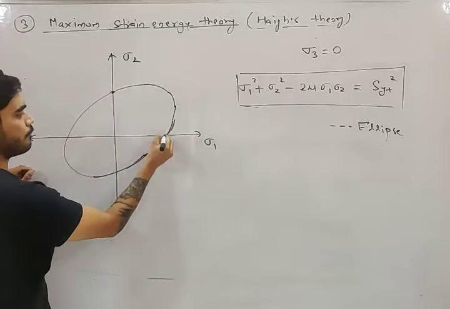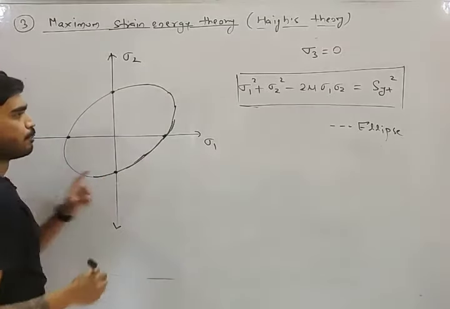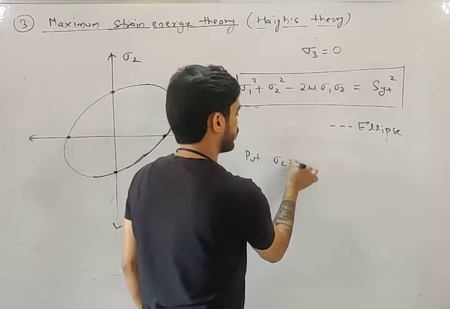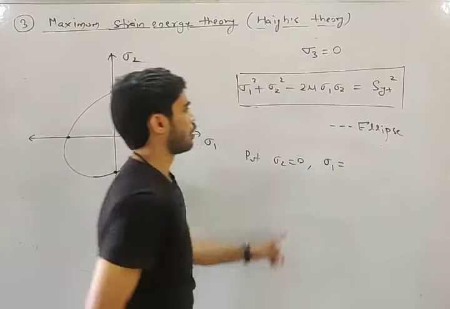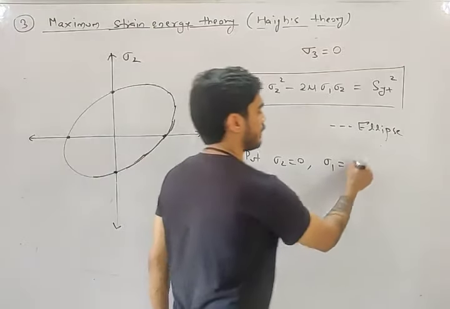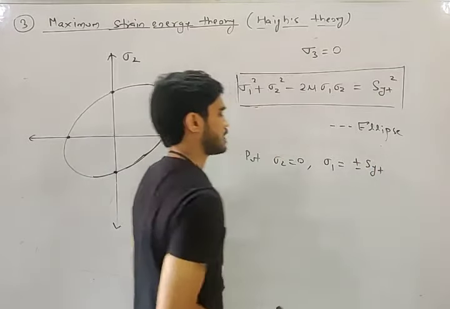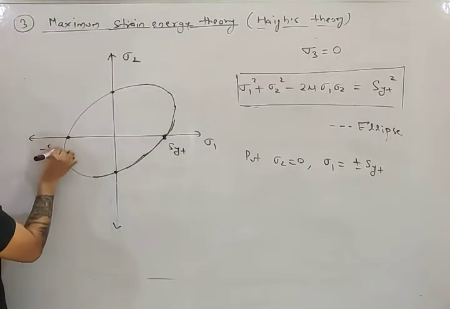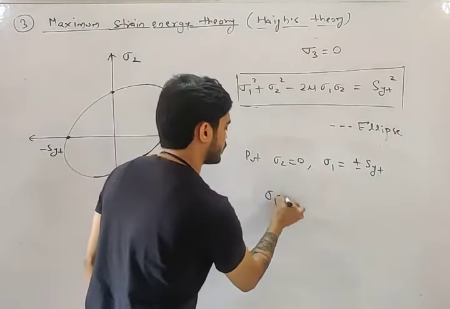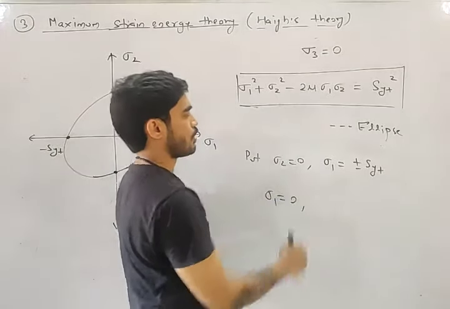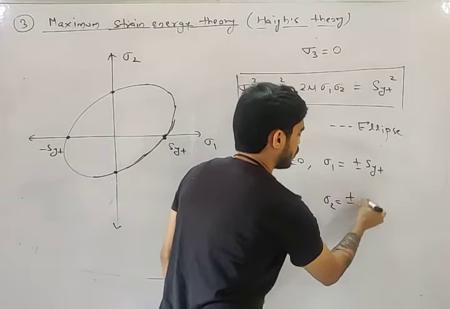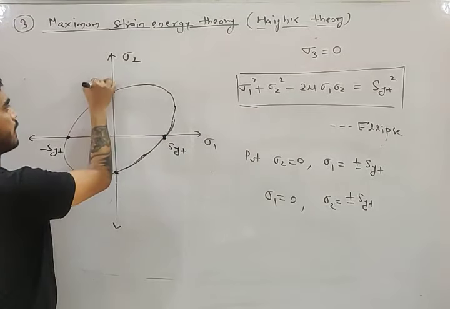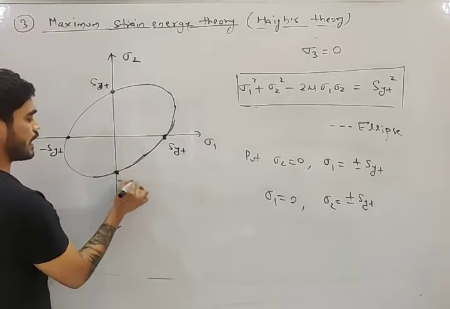Look at these points, my friend. What will be these points? Put sigma 2 equals to 0. What you will get? Sigma 1 will be plus minus SYT. So this is plus SYT, this is minus SYT. Put sigma 1 equals to 0. What you will get? Sigma 2 equals plus minus SYT. So these points are also plus SYT and minus SYT.